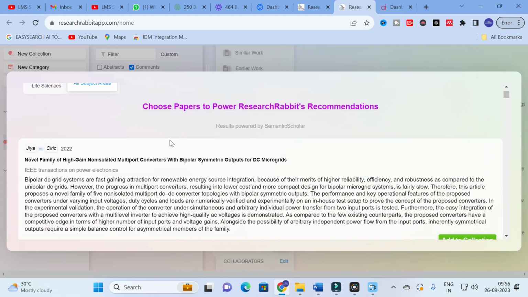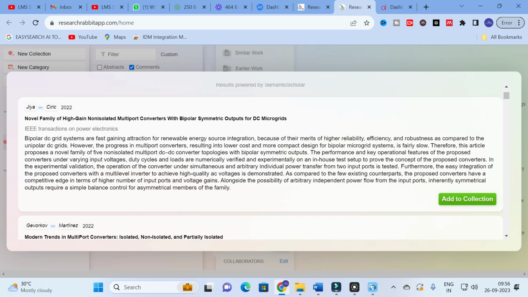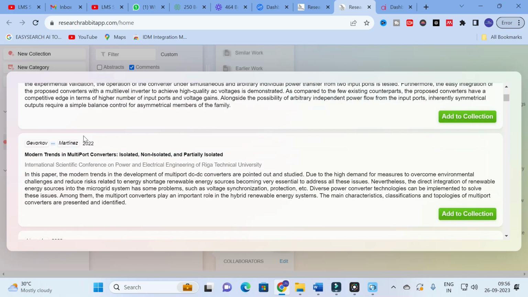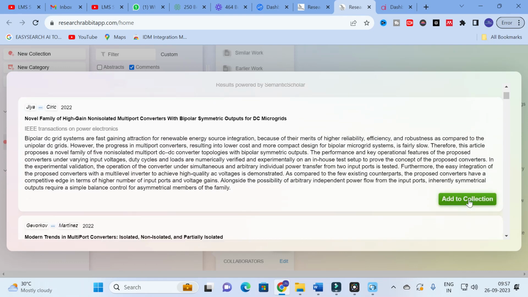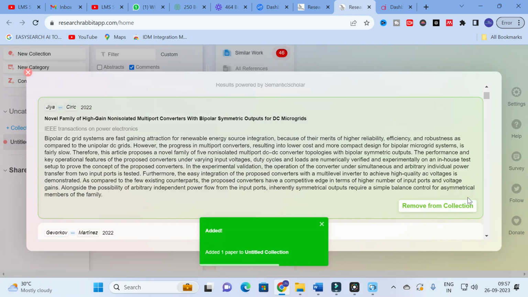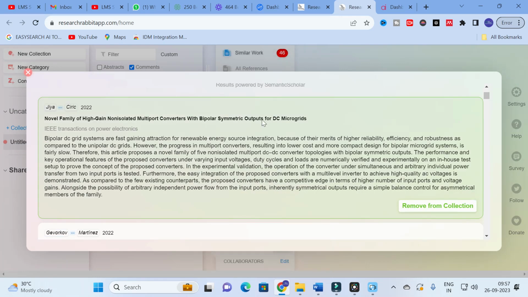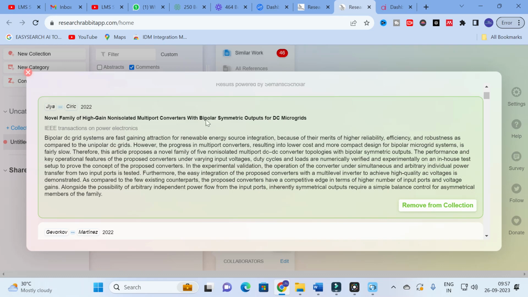Here you will have different options, and the papers will be generated. Here a recent paper is generated: novel family of high gain non-isolated multiport converter with bipolar symmetric output for DC microgrids. Like that it will generate different papers. For example, I am going to select this paper and click on add to collection.